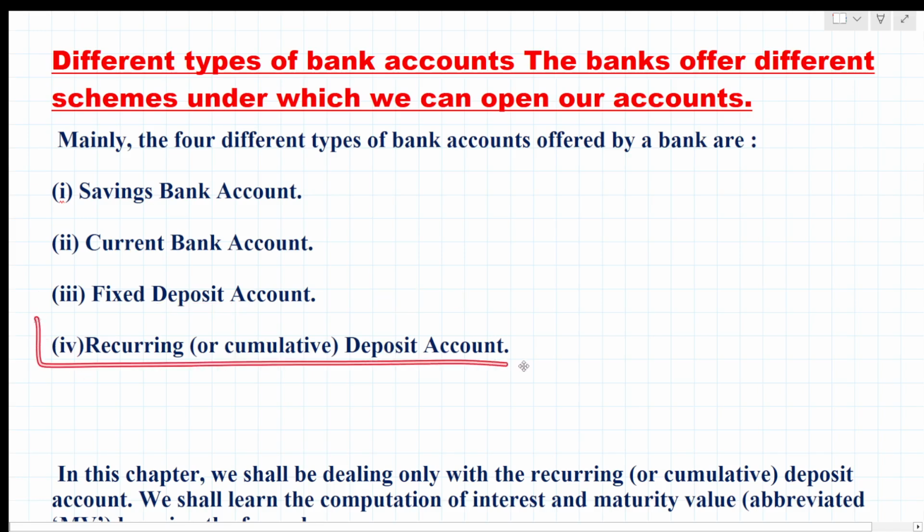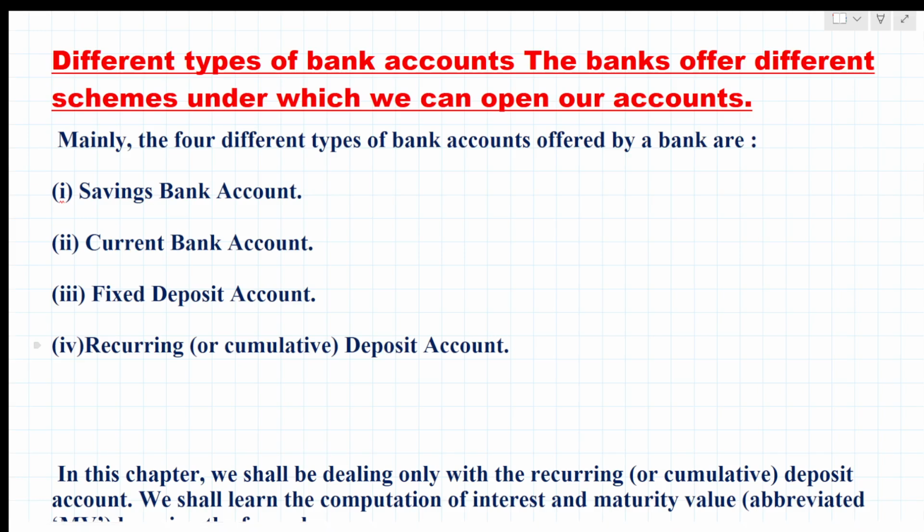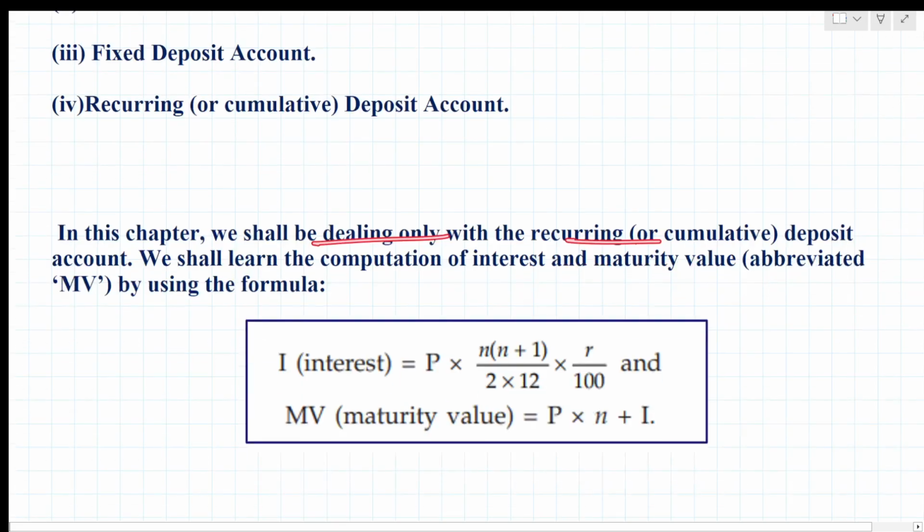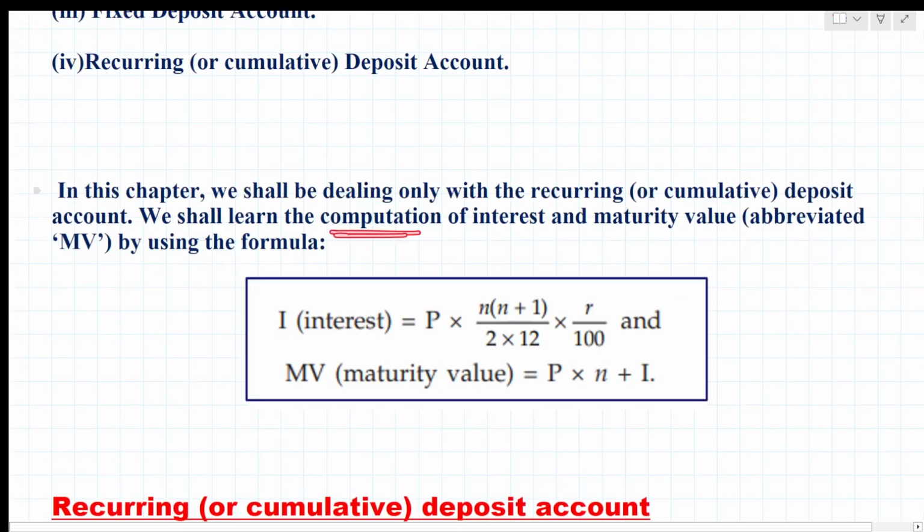Then we have the recurring or cumulative deposit account. Recurring deposit means every month, or for a set time period, you have to deposit money to the bank, right? So in this chapter we shall be dealing only with the recurring or cumulative deposit account. We shall learn the computation of interest and maturity value, abbreviated as MV, by using the formula.